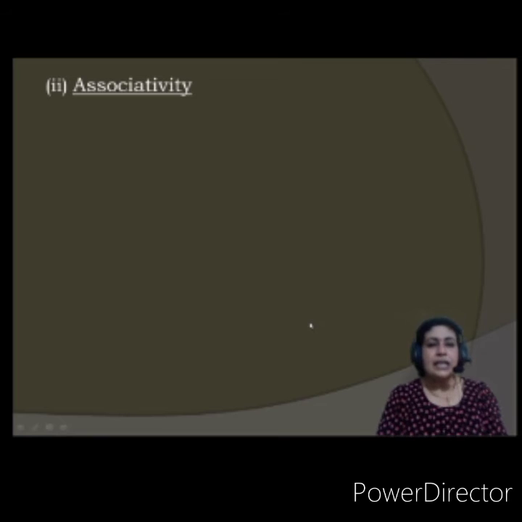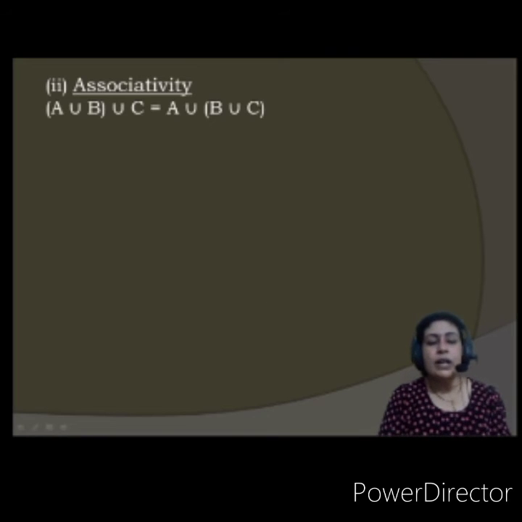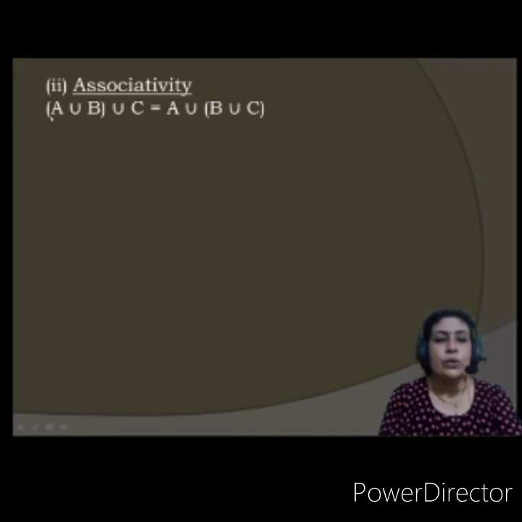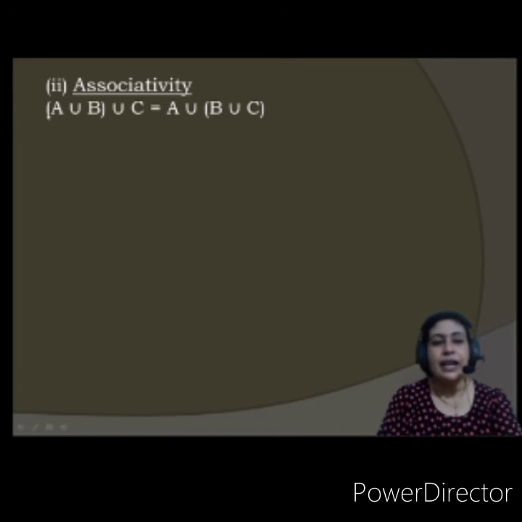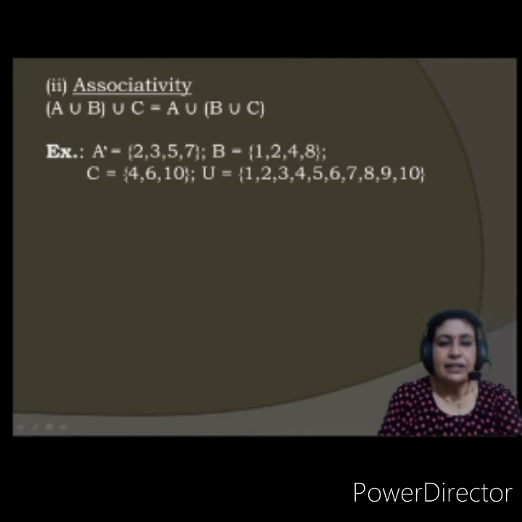Okay. Let us see the associative property. What does it say? Suppose you do (A union B) union C is equal to A union (B union C). See, brackets are there. The rules are the same here. First you need to solve the bracket and then outside the bracket. So let us see this with the help of an example. I will take the same example sets A, B, C and U, and let us verify that first.